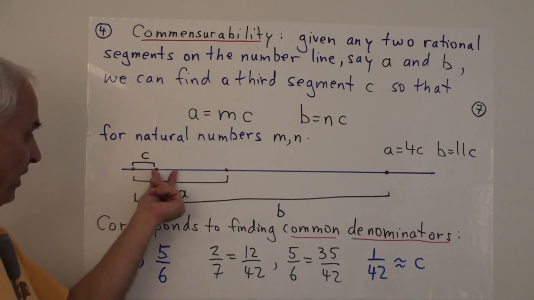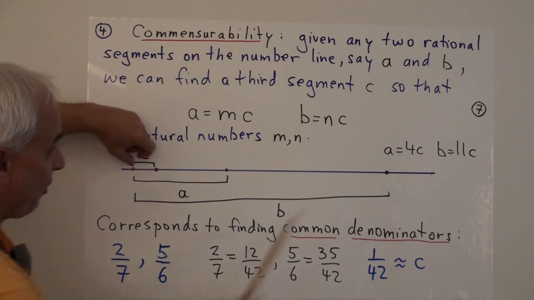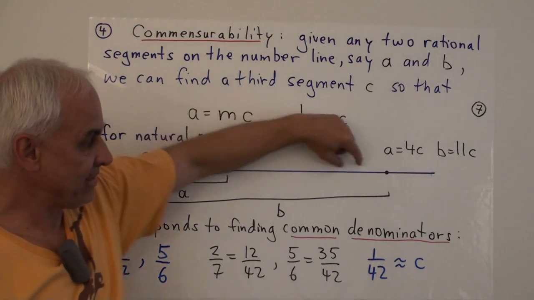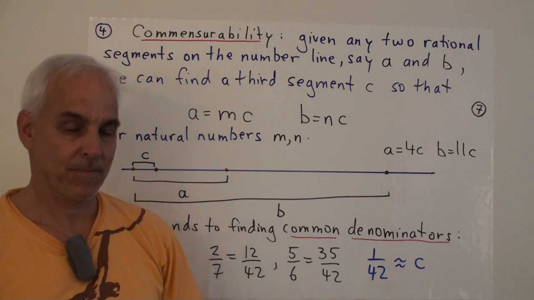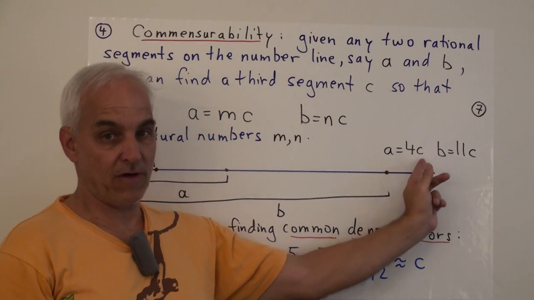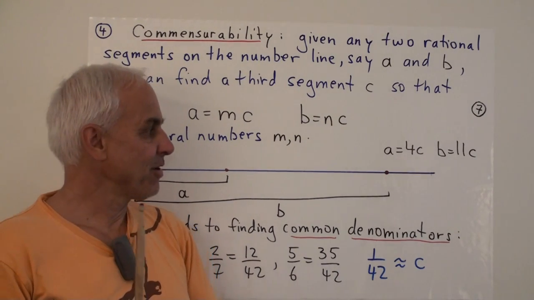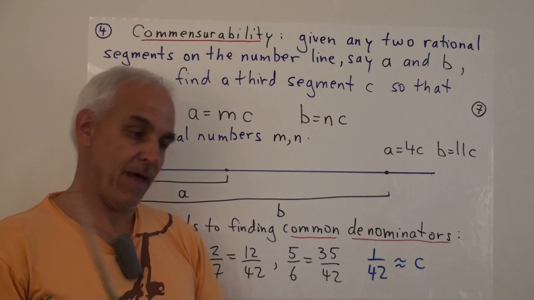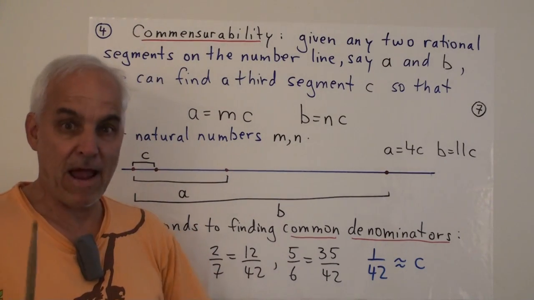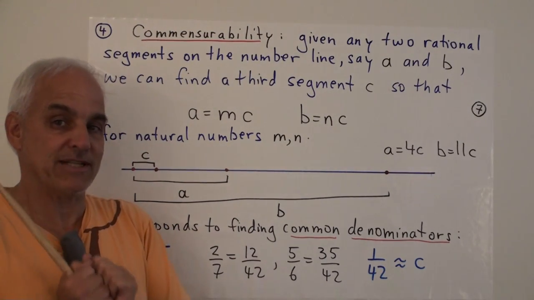So exactly 4 of these things will make A. And so another multiple of C will make B. It turns out that 11 of these C's will make B. So A and B are both expressed as number multiples of some common or some smaller segment C. That's what the Greeks meant by A and B being commensurable. You could measure them both relative to each other from the point of view of some other segment.